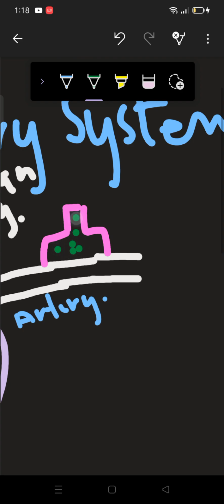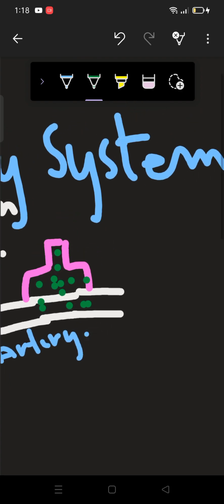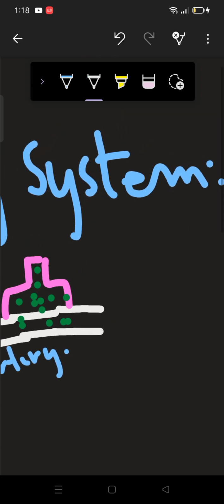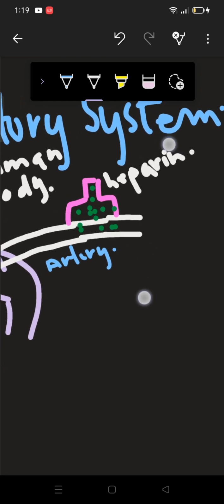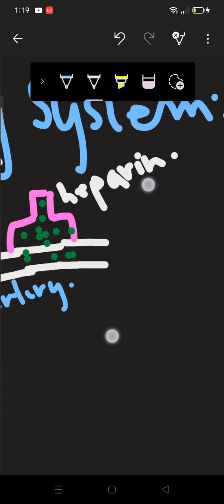So here we have the chemical known as heparin, and I am writing it down. Heparin is an anticoagulant, and we get heparin naturally in our body as well. The natural source of heparin in our body is mast cells or basophil cells. As we are performing this process artificially, we have to put in heparin so that our blood does not clot. So here we have added heparin as well.